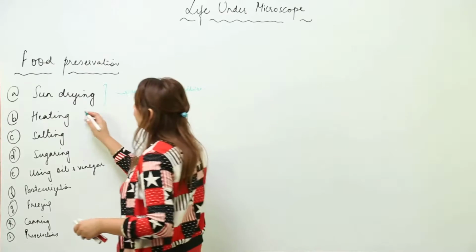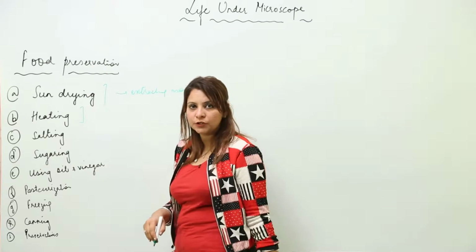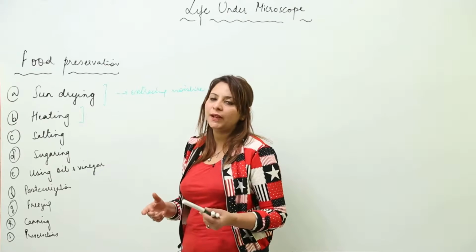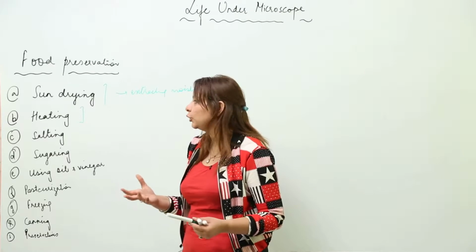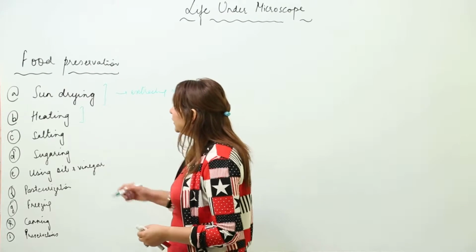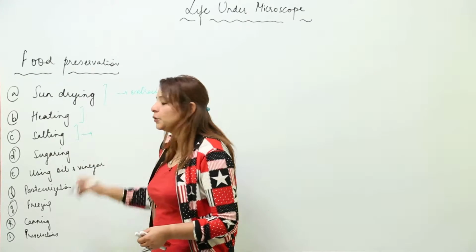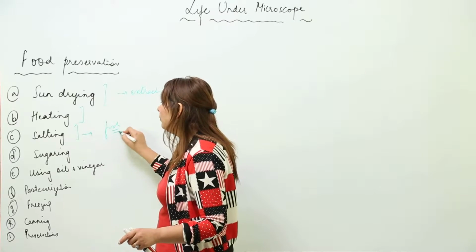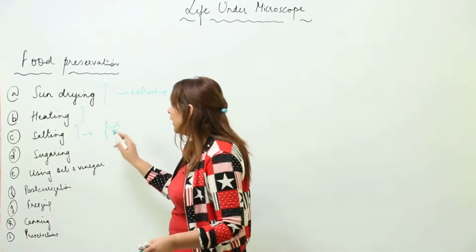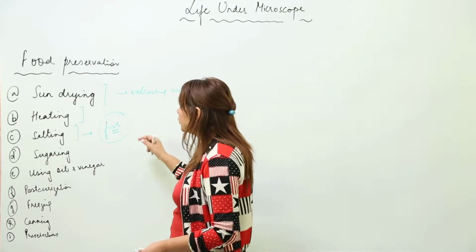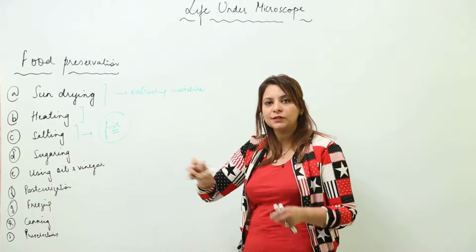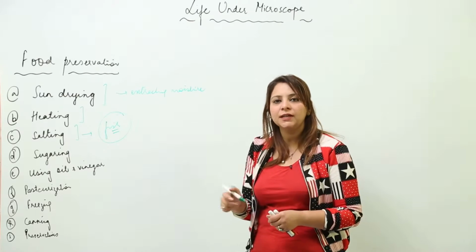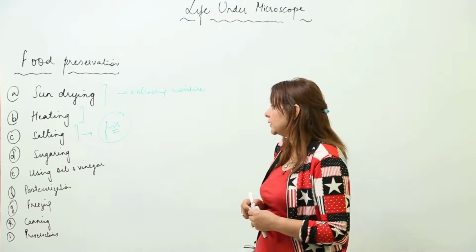Second is heating. We can do a heating process also, because by heating we are extracting the moisture, and this again prevents the growth of the microorganism. Third is salting. Salting is a process in which, again, we are extracting the moisture. Fish is commonly preserved by salting. If salt is poured on the fish, it extracts the moisture and prevents the growth of the microorganism.